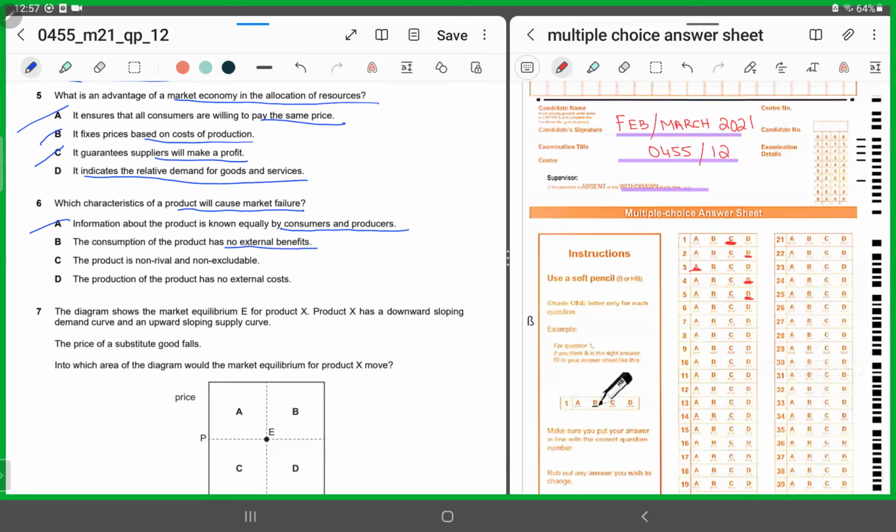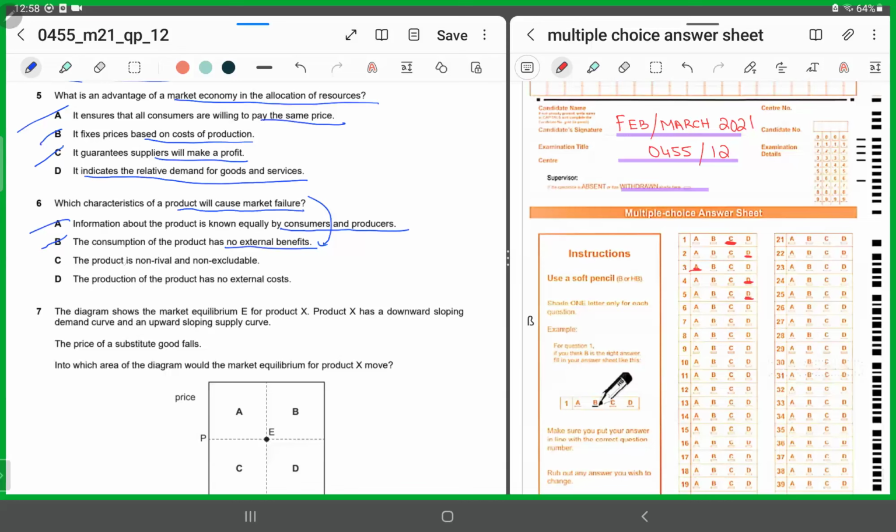The consumption of the product has no external benefits. If the consumption has no external benefits, so what's going to happen? This means that if it does not have external benefits, but over here we are talking about market failure, we are referring to the costs. Alright, so if it does not have external benefits, it does not have any negative externalities which are causing market failure. But we're not talking about external benefits over here.